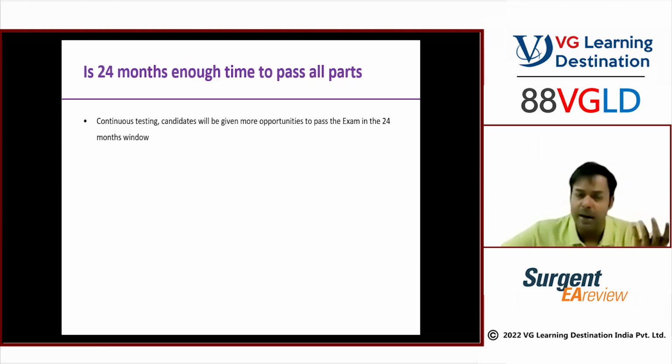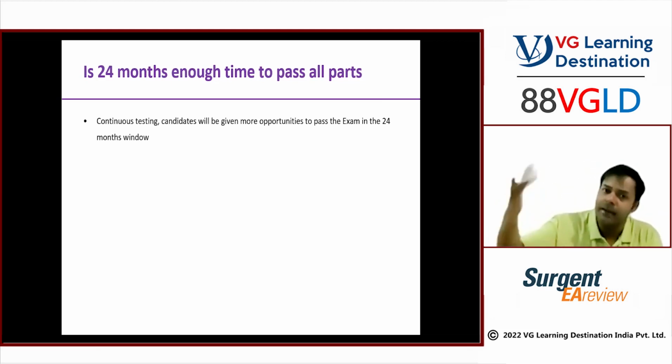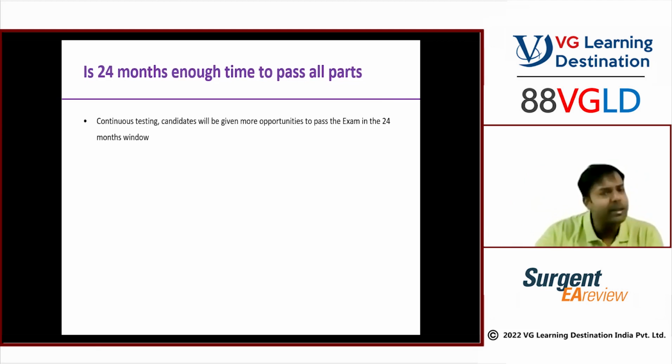Obviously, it depends on your work schedule and your personal commitments also. Those things will need time also. I understand that. But generally, keep a target of 5-6 months. The moment the batch is over, take a break of a month, write the exam, then attend the next batch, give the exam, take a break for a month, and then write the exam. With that approach, easily you can write and clear the exams. No issues in that.